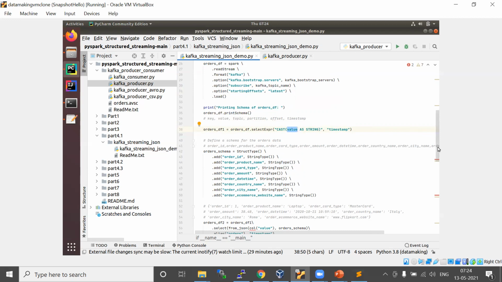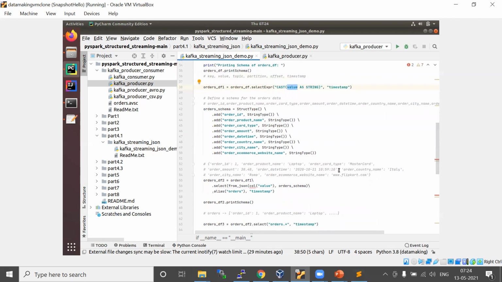Once you have a string column, there is a function called from_json, because this value column is basically a string representation of your JSON message. We need to parse this JSON message and make each field into a column in a data frame.